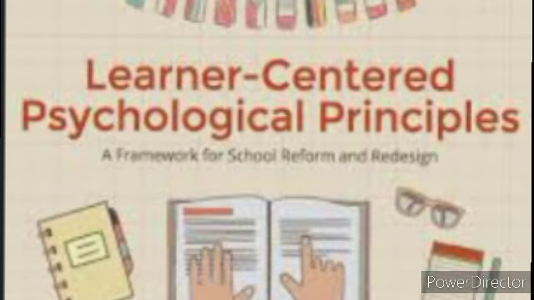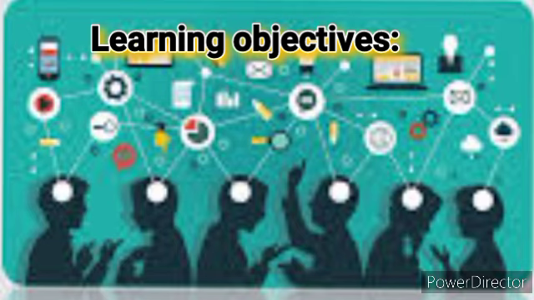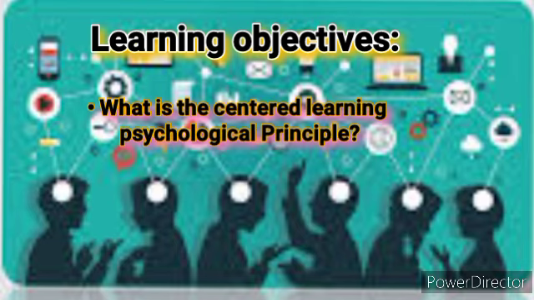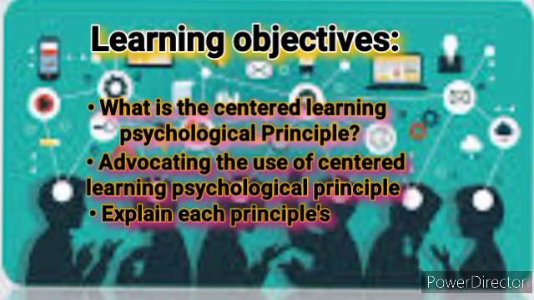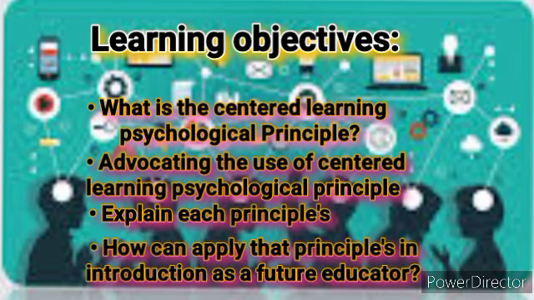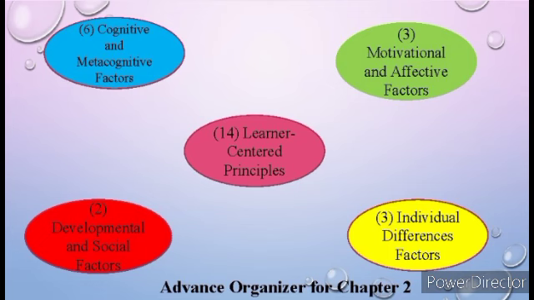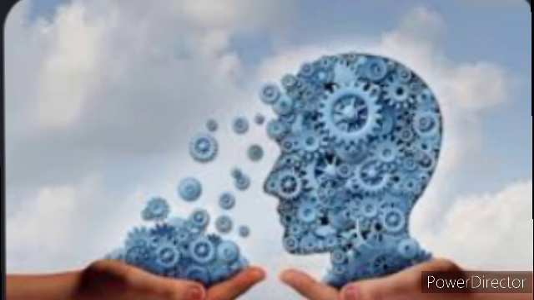Before we start, we need to be guided by our learning objectives. The first learning objective is to know what the learner-centered psychological principle is. Second, advocating the use of the learner-centered psychological principle. Third, explain each principle. Fourth, how can we apply those principles in instruction as a future educator? There are four learner-centered psychological factors: the cognitive and metacognitive factors, motivational and affective factors, developmental and social factors, and individual differences factors. So, without further ado, let's get straight to the video.